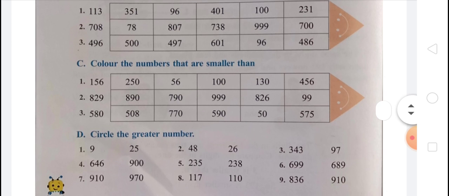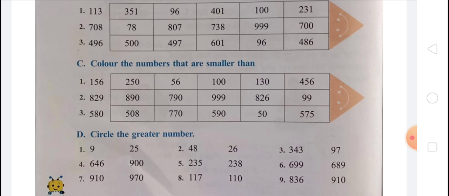Question number C, color the numbers that are smaller than. Which numbers are smaller than 156? You have to color them. You can see here that 56, 100 and 130 are smaller than 156. So you have to color 56, 100 and 130. Second, 829. Which numbers are smaller than 829? You have to color them.